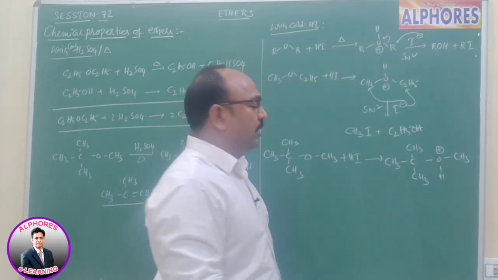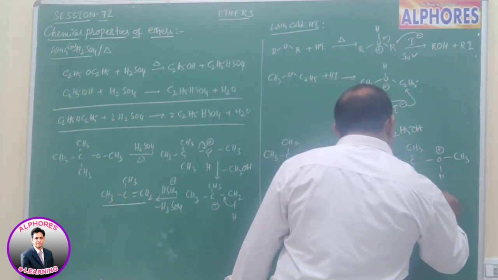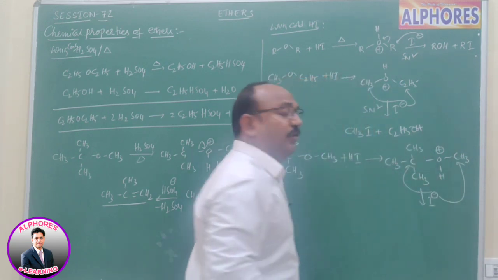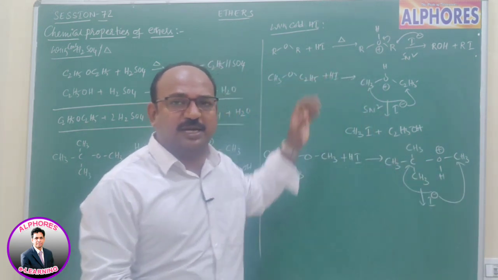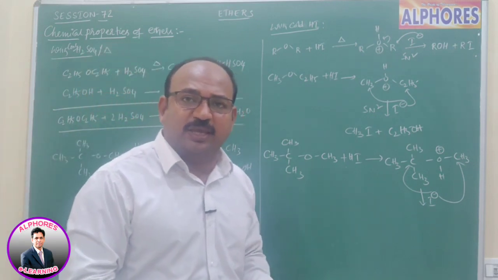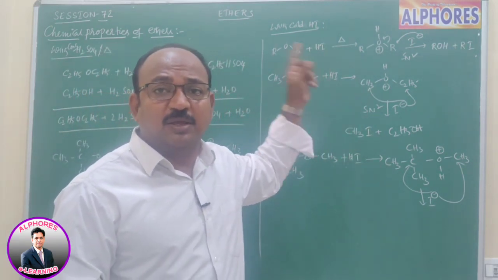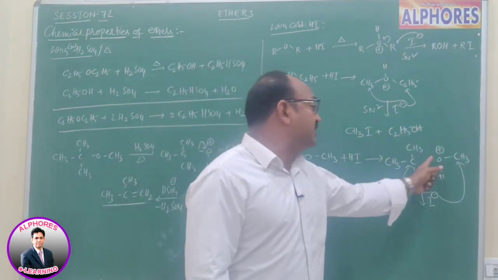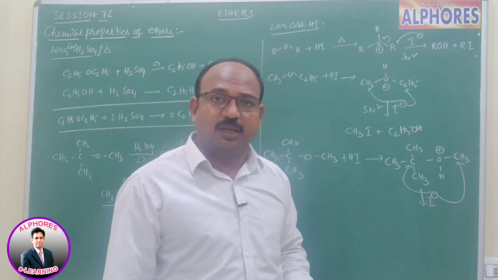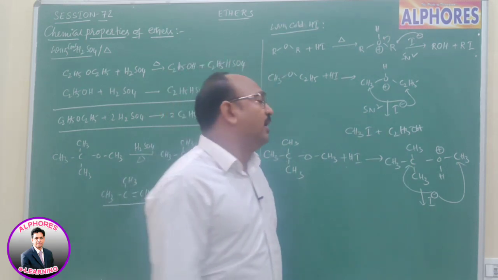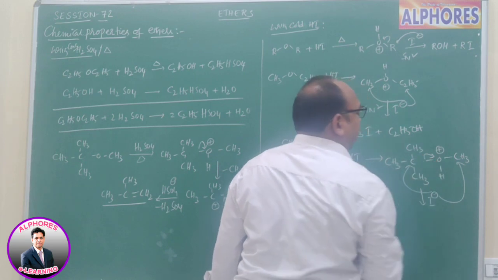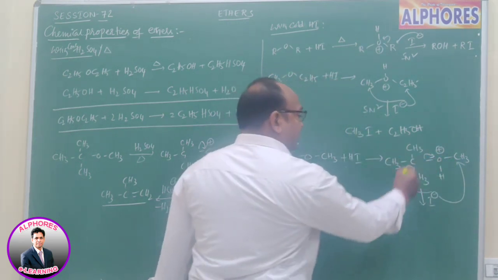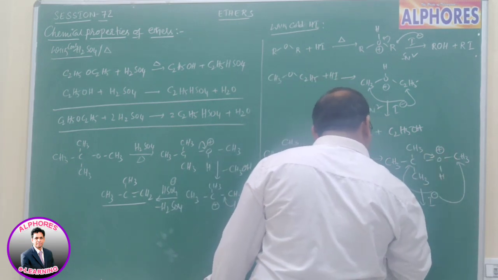Now what are we expecting? I minus has to attack. So again two possibilities: I minus prefers to attack upon this carbon or this carbon. Where will it attack? Based on what I said just now, I minus prefers to attack upon the small alkyl group, that means the methyl group, so this O-C bond has to cleave, right? But it won't happen here, because here it can form a stable carbocation by shifting the C-O bond electrons towards the positively charged oxygen. Here C-O bond cleavage takes place.